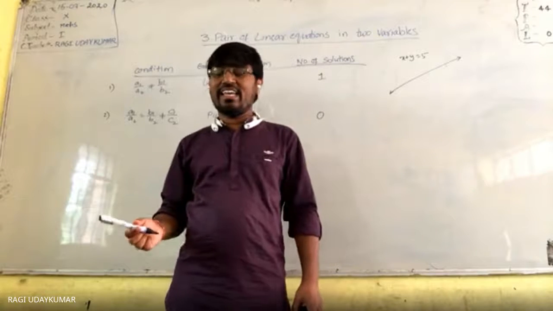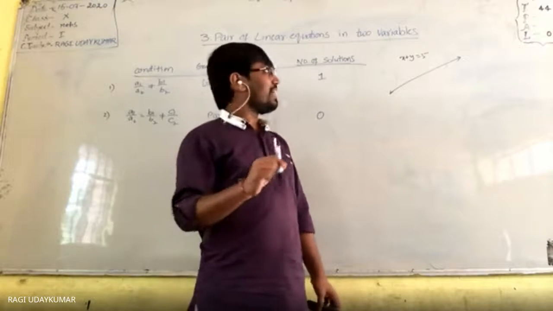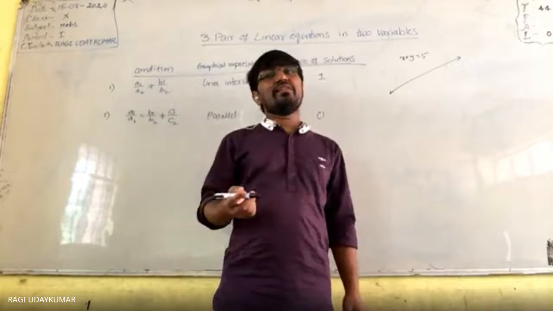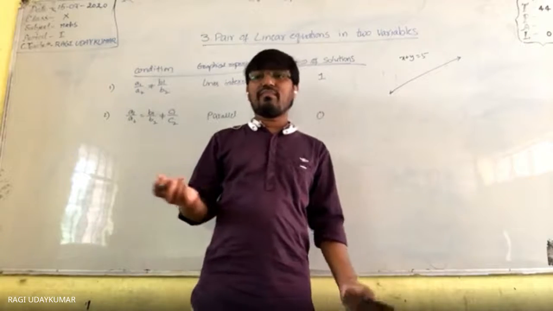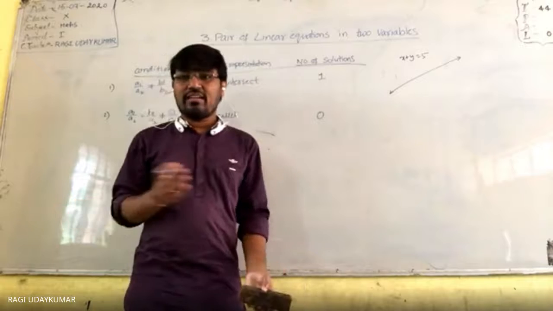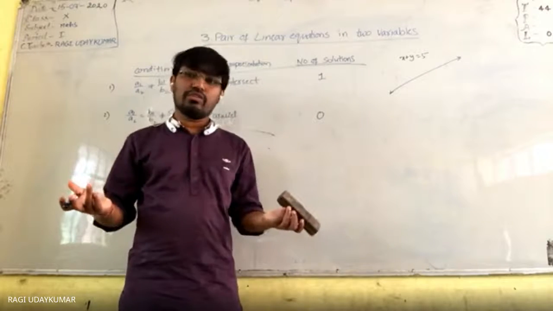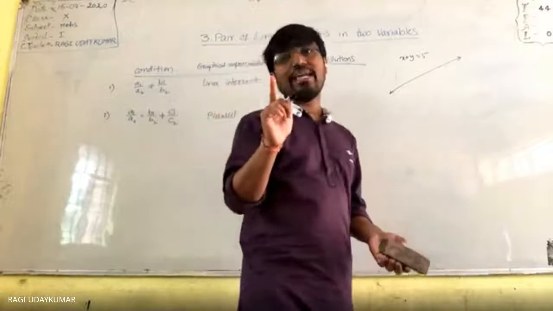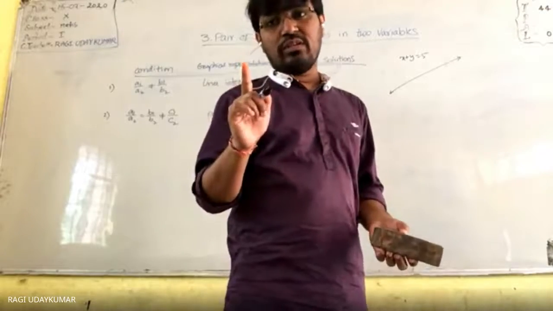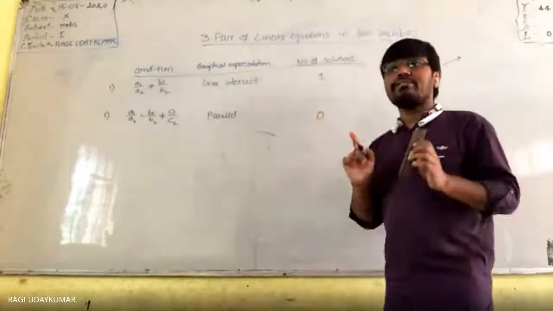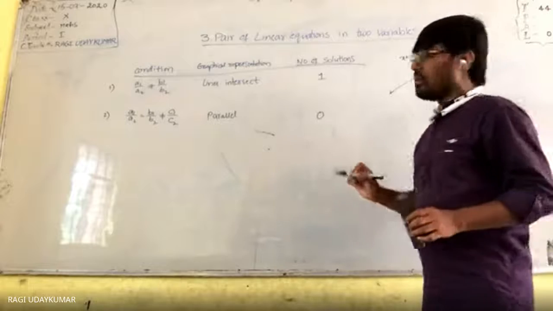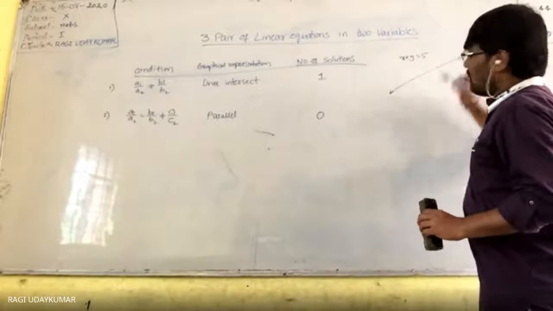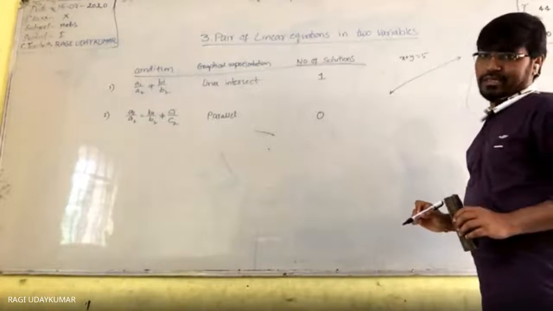Not only that. Any number, you take the x as 100, then y will be minus 95. 100, minus 95 is also one solution. So like that, whenever only one linear equation is given to you, there exists an infinite number of solutions. Why? Because the infinite number of points will be there on this line.